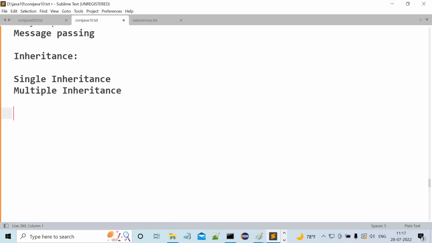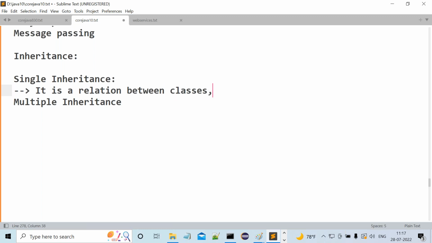Got it or not? Now here I require only single and multiple inheritances. I don't require more than this. Now let's understand this clearly. What exactly is the meaning of single inheritance and what is the meaning of multiple inheritance? Listen clearly, all of you. Simple point: it is a relation between classes.